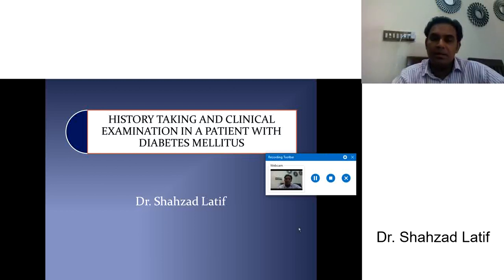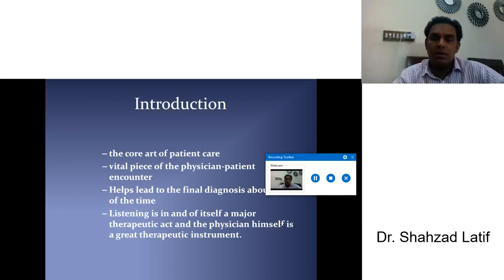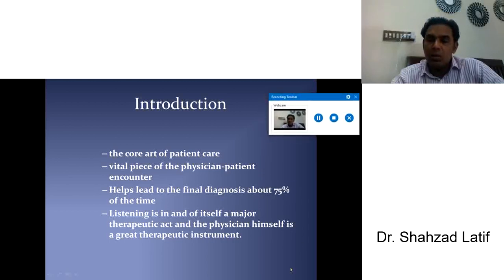Basically, keep in mind that the target of taking history, with a focus on the disease of the patient, is always to make an accurate or near accurate diagnosis. So if you are an expert in history and very keen in taking history, then you may easily make a diagnosis. There are a few points which are important for any history, and for diabetes mellitus also.